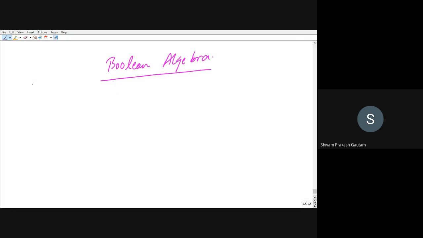Why we require this Boolean algebra is to solve any complex logic, or if you're having any complex expression, then to reduce that expression to a simple one or to the simplest one, we will be using Boolean algebra. It is a basic mathematical tool in analysis and synthesis of digital circuits.